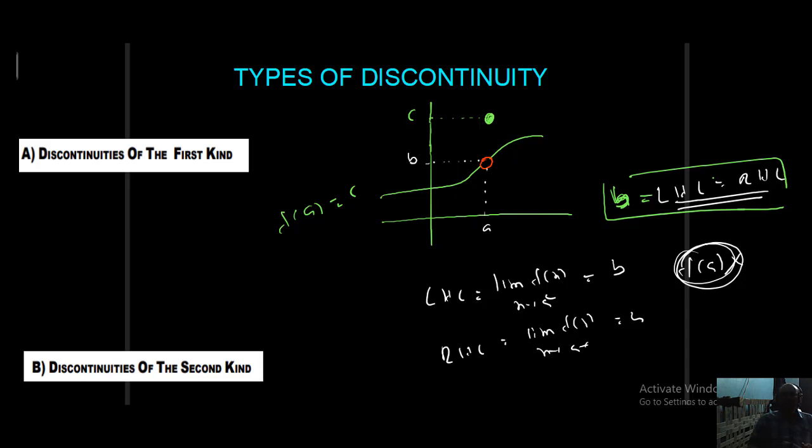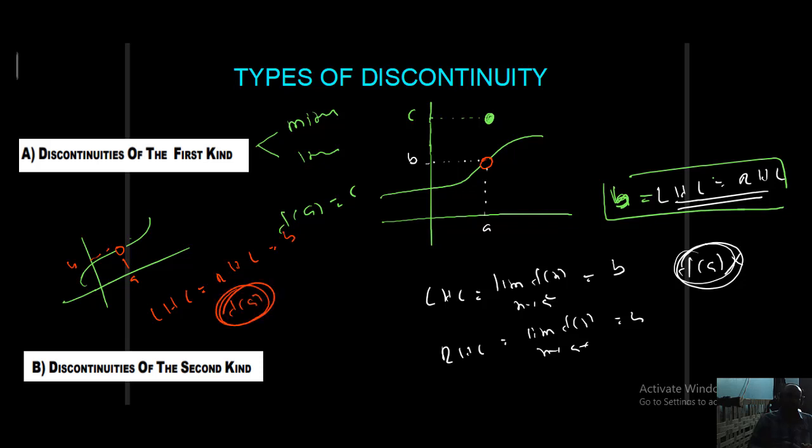Discontinuity of the first kind again has two parts: missing type discontinuity and isolated type discontinuity. What I explained previously, I will show you once again. So this is the function. Students, listen. Here this is a, and somewhere B. Here LHL exists, RHL exists, both are equal to B, but f of a is not existing.